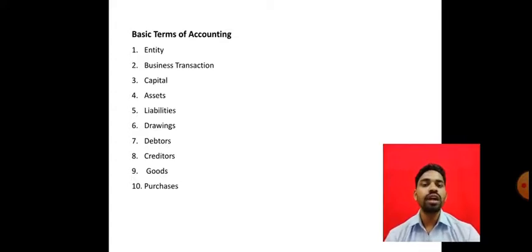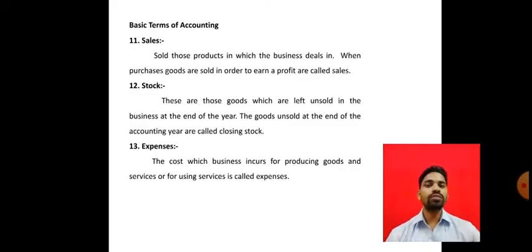It means 5 lakh minus 50,000, remaining is 4 lakh 50,000. So this 4 lakh 50,000 is nothing but the total purchases. How to calculate the total purchases? Purchases minus the purchase return. Now, the remaining basic terms we will discuss in this session.